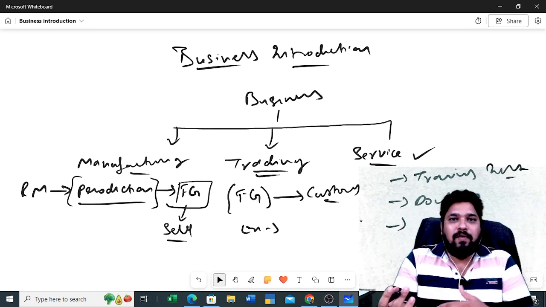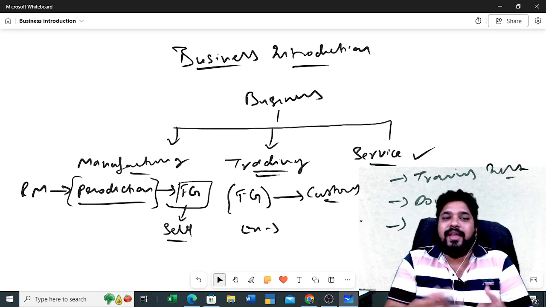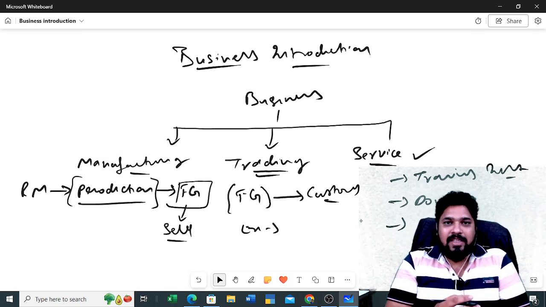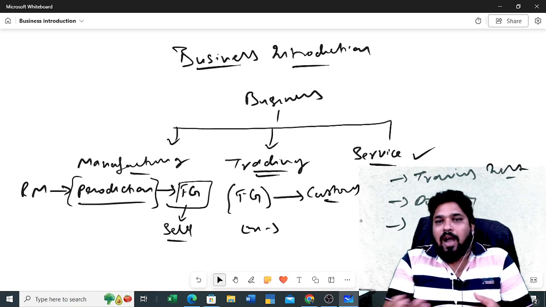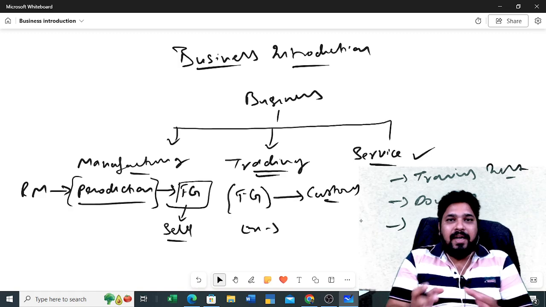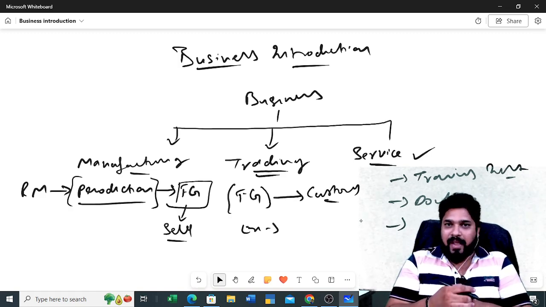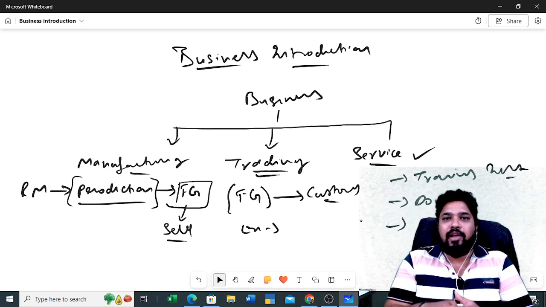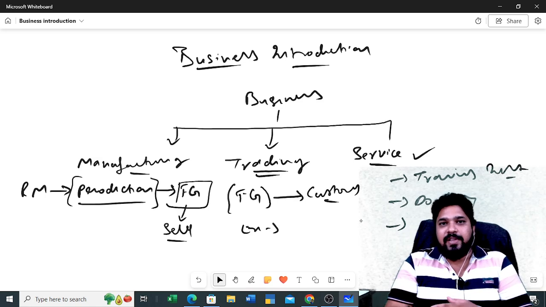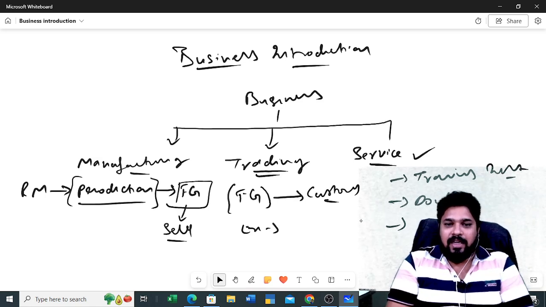Now what is the use of knowing about the type of business? Whether it is a manufacturing business, a trading business, or a service business, what is the need of identifying the particular category of business? Why? Is there any need? Definitely you need to identify whether it is a manufacturing business or trading business or service business. Here is the reason. Let me tell you.